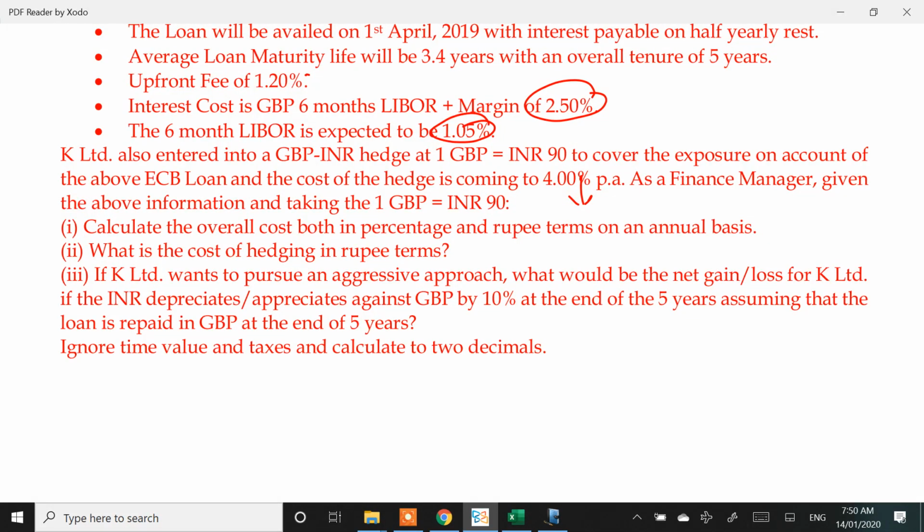So the company is going to face a loss of 90 crores into 10%. That is, my liability of 90 crore would have gone up to 99 crore, because my liability of 10 million will not go up. 10 million will remain the same 10 million. But 90 crore will become 99 crore because pound has appreciated. So I lose 9 crores.